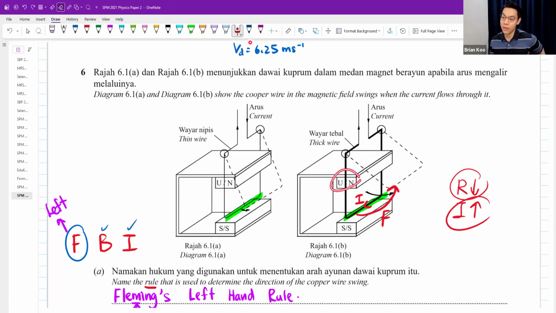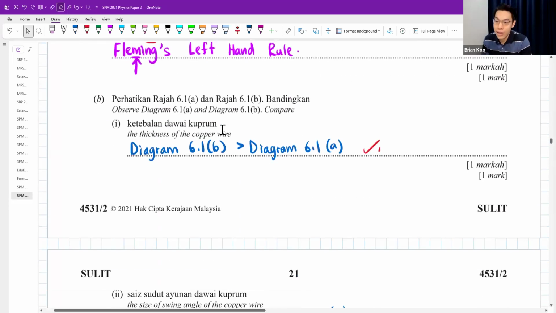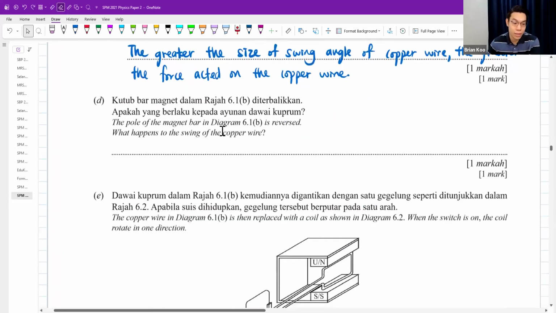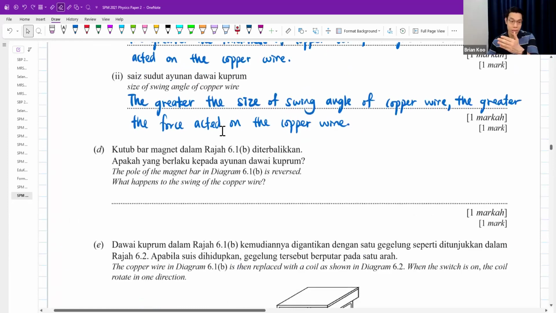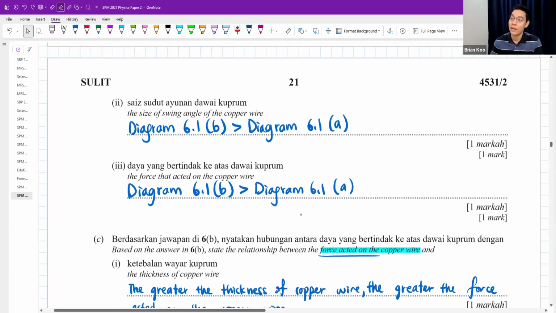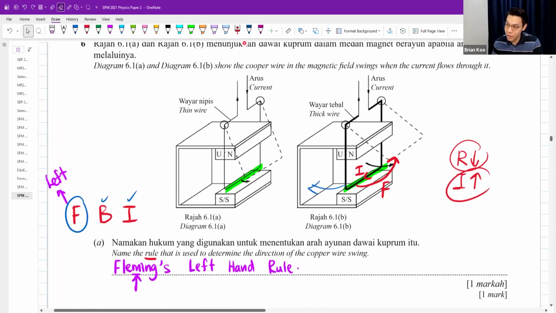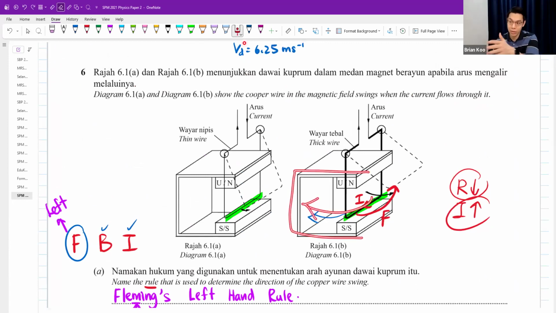Now you reverse the north and south 100%. You can try again if you want. It'll be pointing the other way. So what happened to the swing? It goes to the opposite direction, it goes to the left side, or it swings inwards, also can. Inwards into this C-shaped box here.